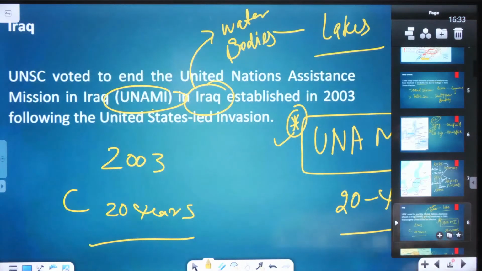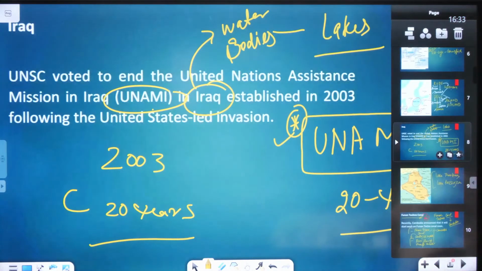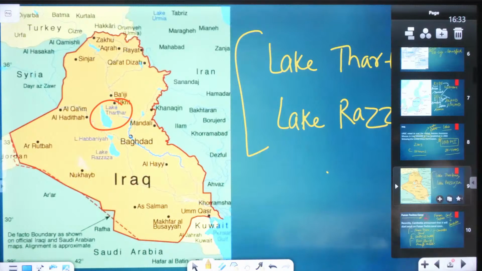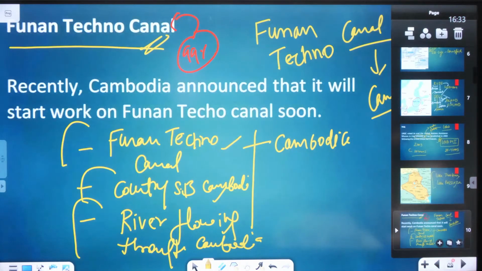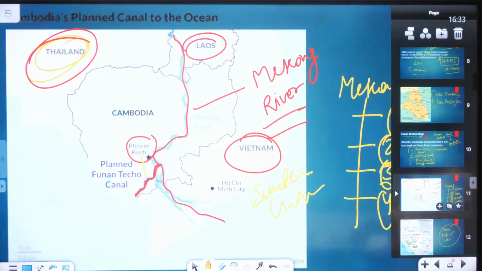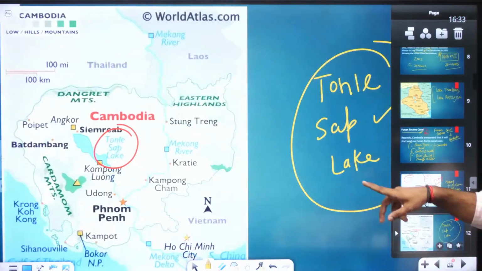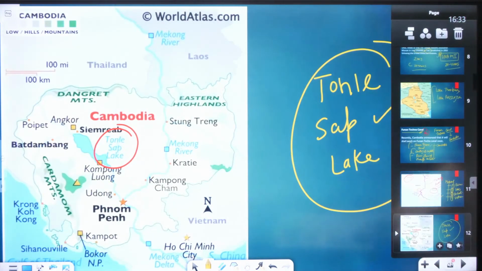Then Iraq, the UNAMI mission in Iraq of the UN. Then the lakes in Iraq, Lake Tharthar and Lake Razzaza in Iraq. Then the Funan Techo Canal in Cambodia. We discussed the Techo Canal. Along with the Funan Techo Canal, we also looked at the Mekong River that passes through these 4 countries. Then we focused on the lake in the same country, Tonle Sap Lake.